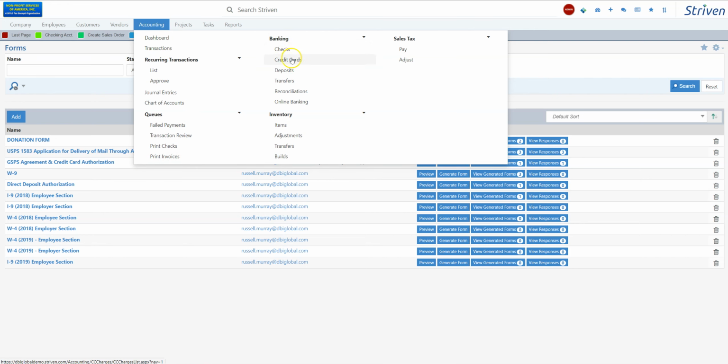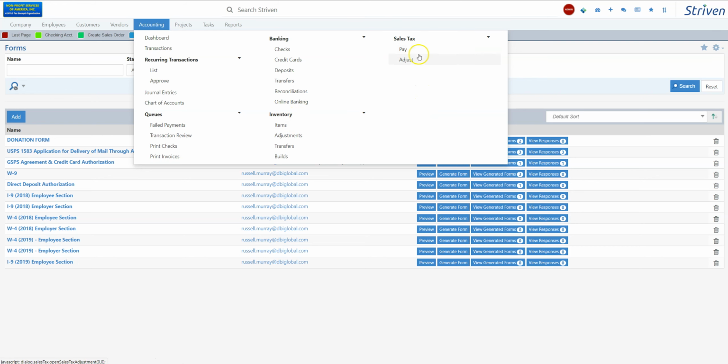So it has all your banking features. You're writing checks, keeping track of credit cards. We can do reconciliations for all the different bank accounts that you may maintain. You can do your reconciliations if you have a company credit card, nonprofit credit card. And then it has an online banking integration too with many of the largest banks. I don't know how many, 30, 40, 50 banks that it works with. That's basically drawing that information in from your bank into Striven, so you don't have to retype everything.